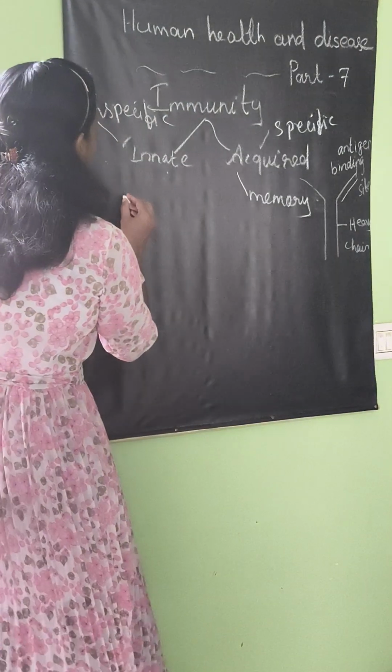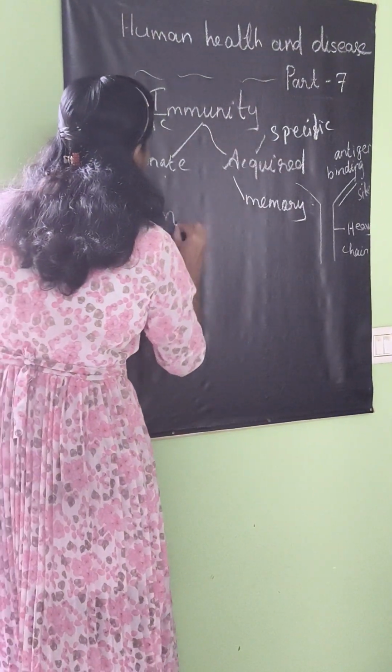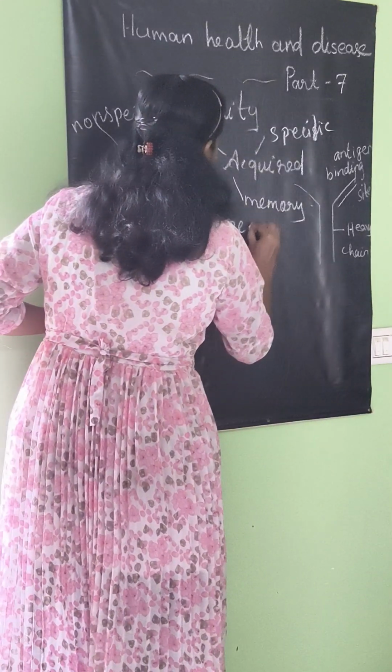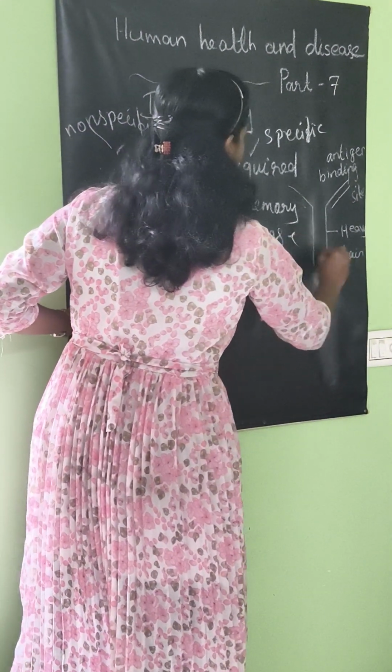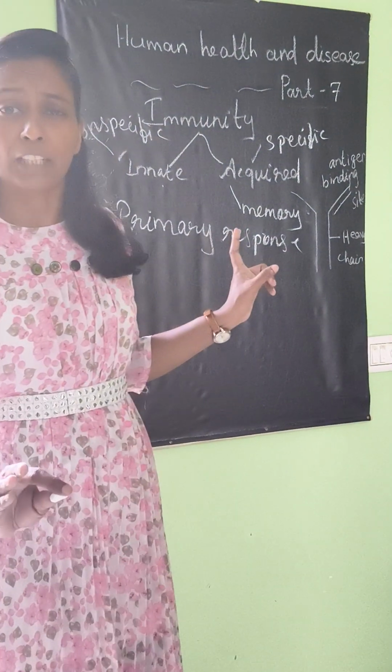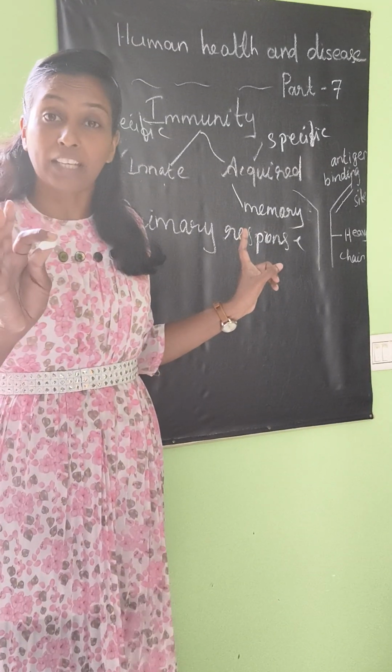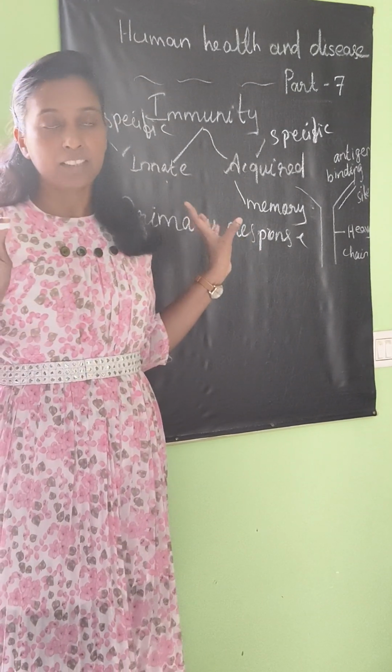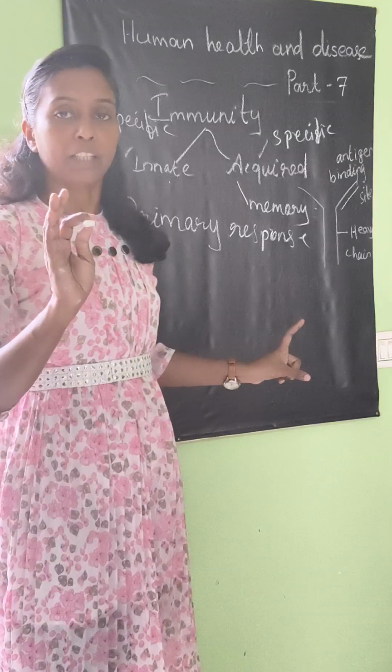We can study it with the help of one example: the chickenpox virus. First our body is exposed to the chickenpox virus, and our body cannot fight it. The first time we are exposed, that response you can understand as the primary response. It is called the primary response. At that time this virus caused the disease.